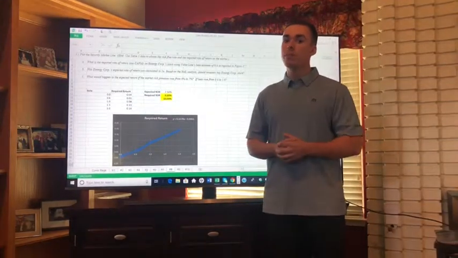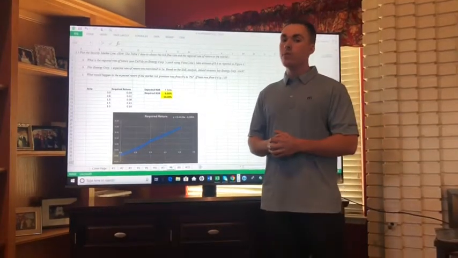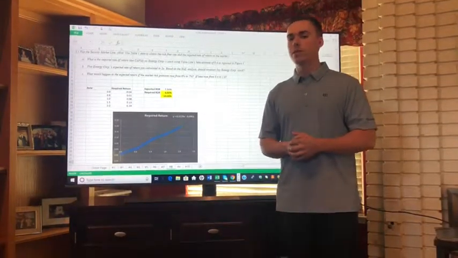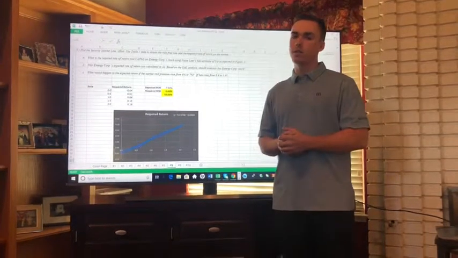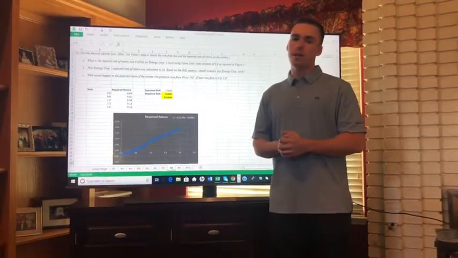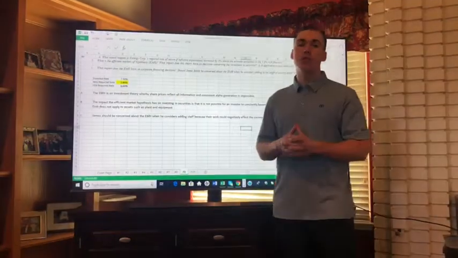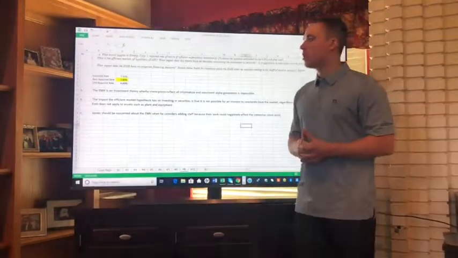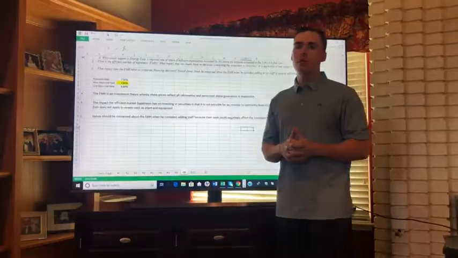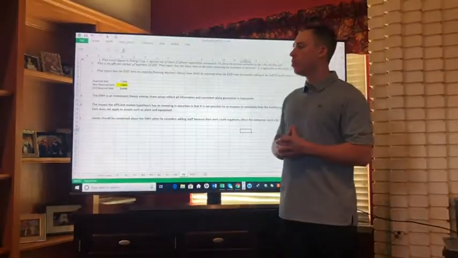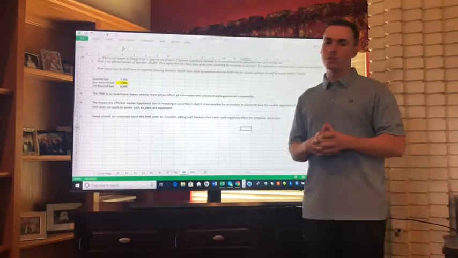But if the market risk premium and the beta were to rise, that would require an expected rate of return of 10%, which would then exceed the expected rate of return, and then it would not be a smart investment. If Entergy Corporation's required rate of return were to inflate by 3%, their new required rate would be 7.8%, which is an increase of 0.8% from their old required rate of 6.60%.